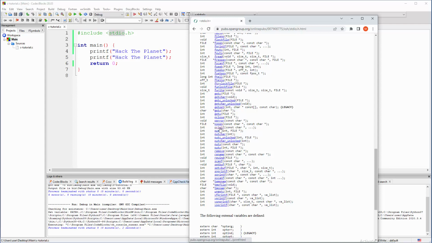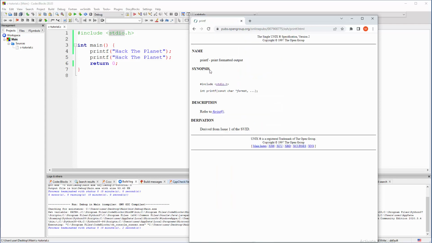So this printf demands a bunch of characters to be printed on a screen, individual characters or characters tied together. If we click on it, we have documentation that says this function will be used to print formatted output. We set that formatting. This is our custom string, so it will work.